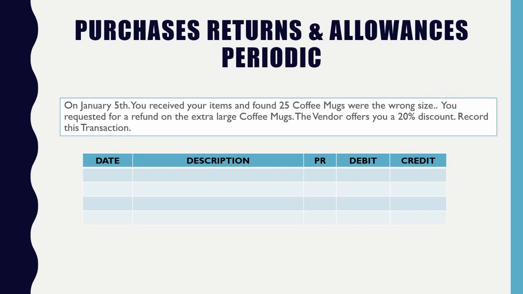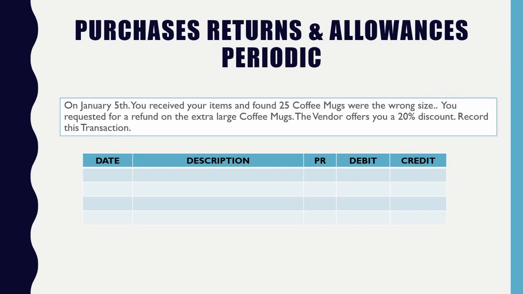You still have those items and they could be easy to use. Or you could just say, no, I don't want the 20% discount, I want a full refund. Then obviously the vendor's going to say, yes, I'll give you the full refund. But weighing our options, maybe we decide, you know what? Okay, I will take your 20% discount.